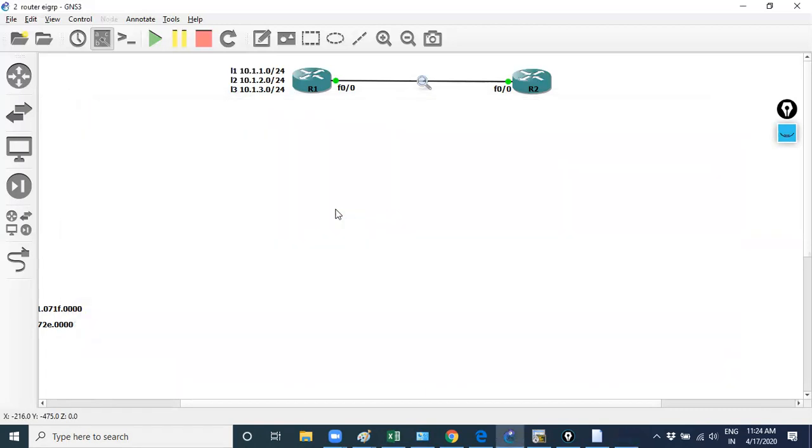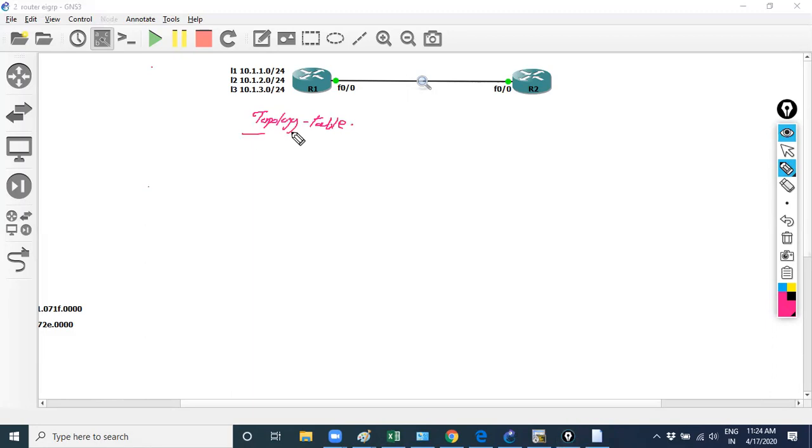So actually what I'm sharing, you need to understand this thing. The router generates a topology table. EIGRP maintains another table which is your topology table.